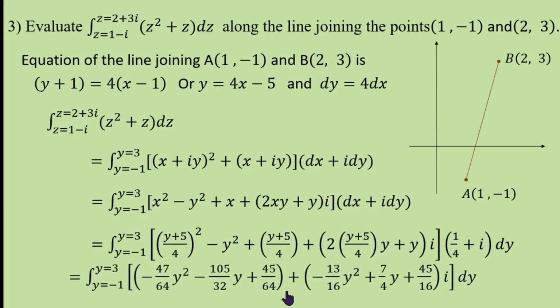See, after simplification, it becomes minus 47 by 64 y square minus 105 by 32 y plus 45 by 64, plus imaginary part minus 13 by 16 y square plus 7 by 4 y plus 45 by 16, i into dy. So you can verify this. After simplification you will get this one. Now integrate with respect to y. Here y square integration is y cube by 3, here y square by 2, here y. Same logic here, y cube by 3, y square by 2 and y.